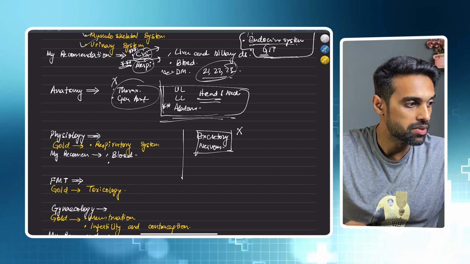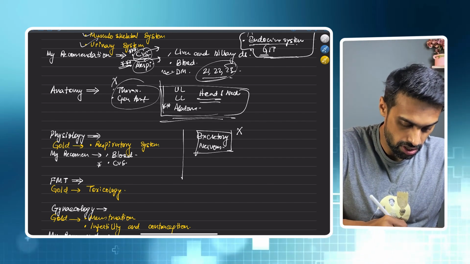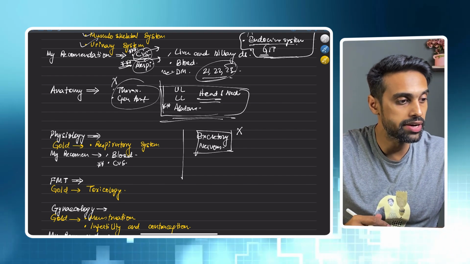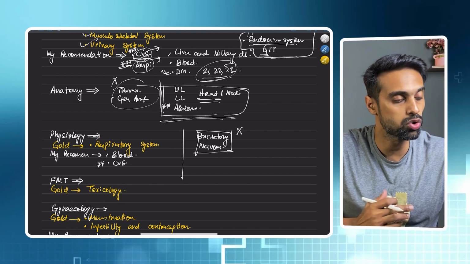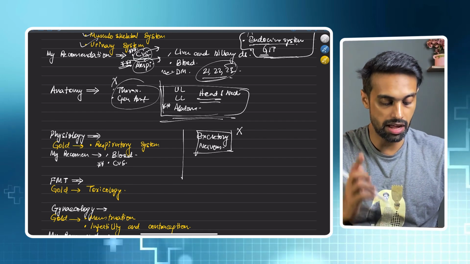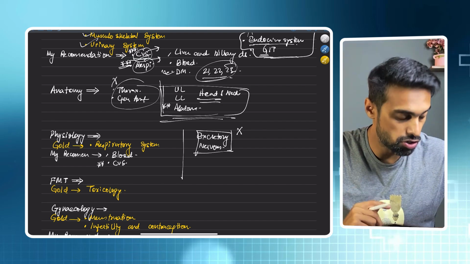Next important is your CBS. CBS, give it double star, because in 2024 there was no question, 2023 also no question, but before that every year questions were asked from CBS. Okay, so CBS is pretty important for physiology.